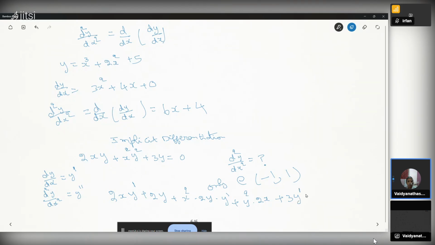This is equal to zero on the right side. The derivative of zero is zero.